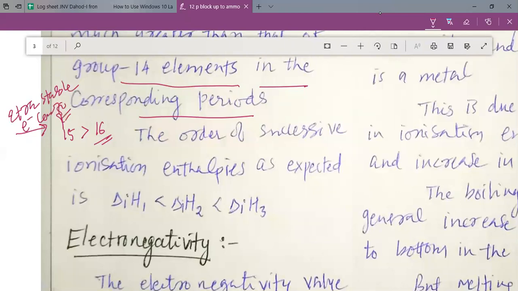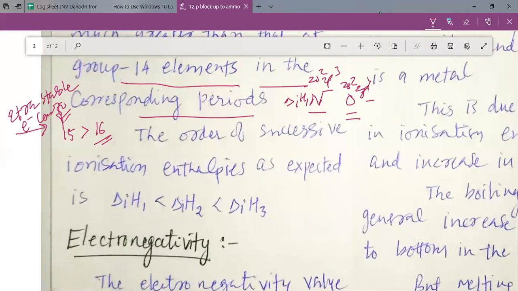If we think of the first ionization enthalpy of nitrogen and of oxygen, the first ionization enthalpy of nitrogen is going to be greater because nitrogen has extra stable electronic configuration. Nitrogen has 2s2 2p3, whereas oxygen has 2s2 2p4. So 2p4 is not much stable, but 2p3 is much stable, and that is why removing the first electron from 2p3 is very difficult, and that is why the first ionization enthalpy ΔiH1 of nitrogen is greater than the first ionization enthalpy of oxygen.